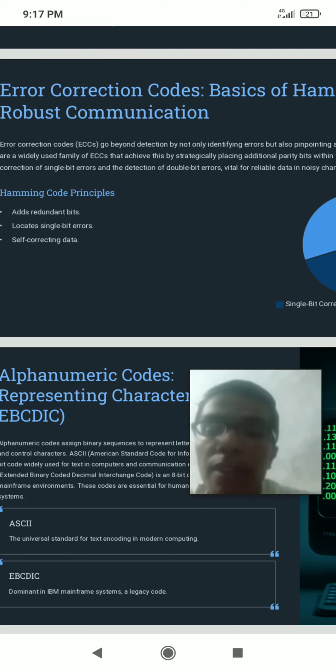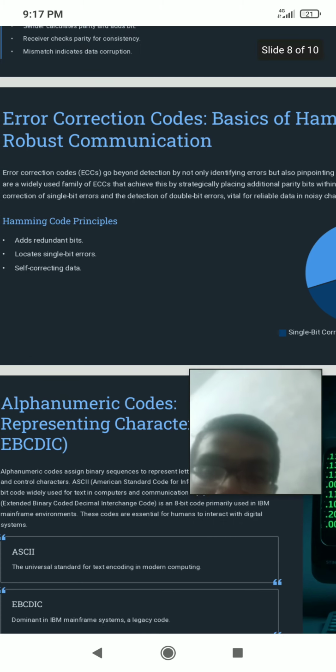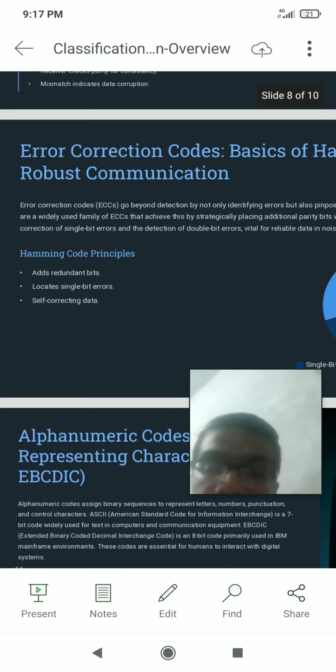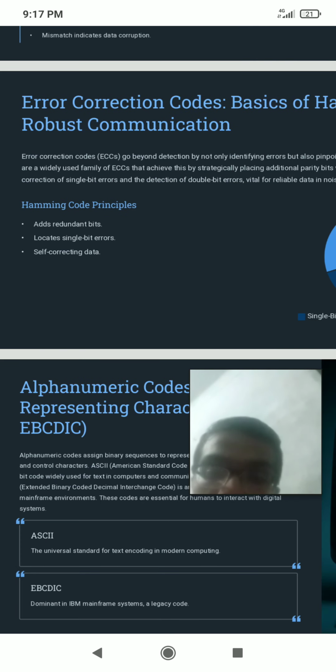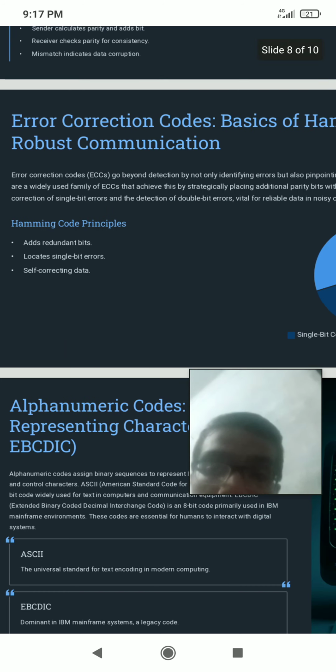ASCII. ASCII full form is American Standard Code for Information Interchange. ASCII, the universal standard for text encoding in modern computing. EBCDIC dominates the IBM mainframes, a legacy code.